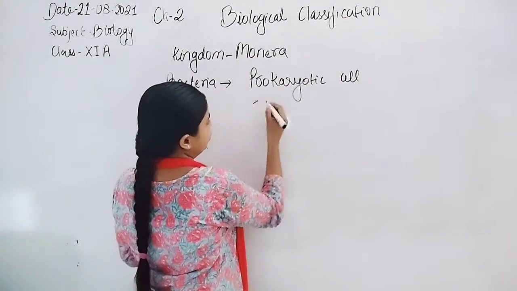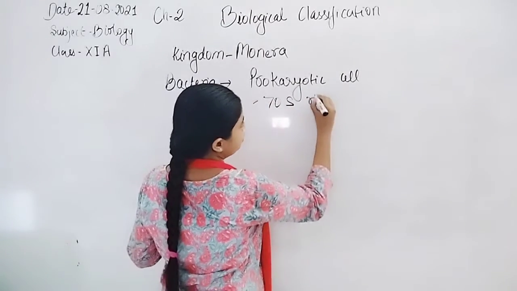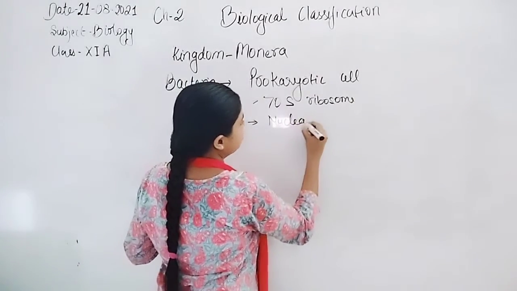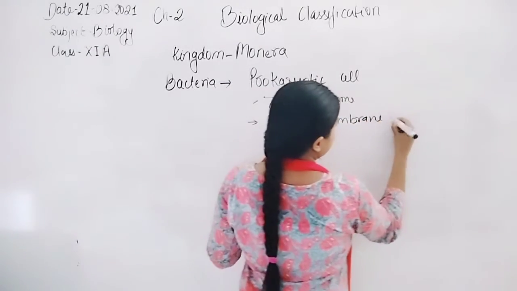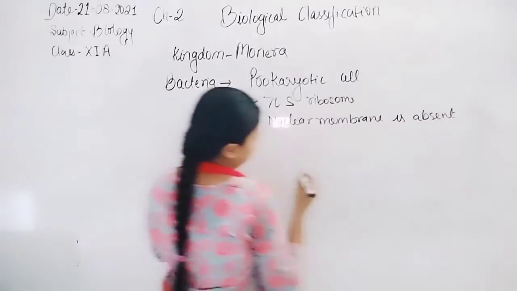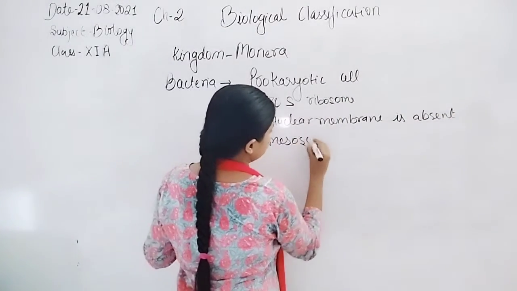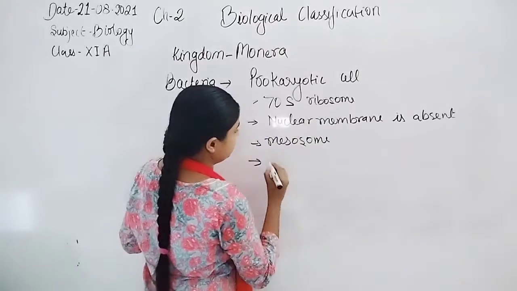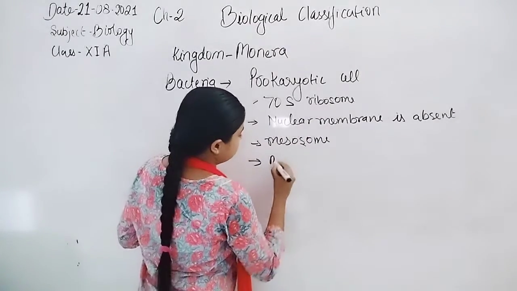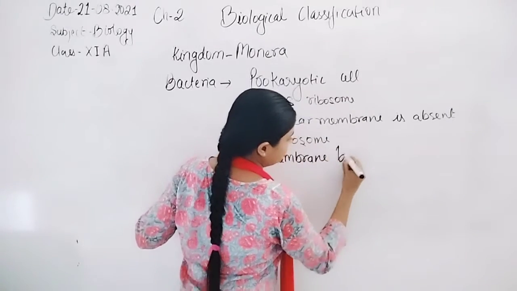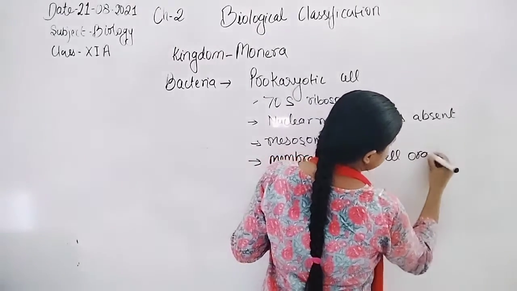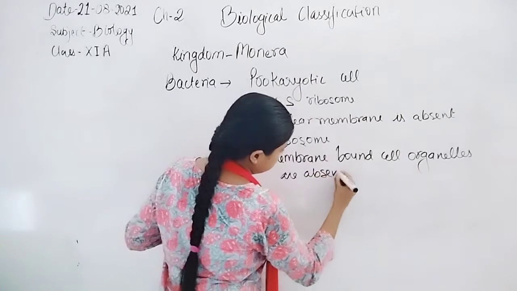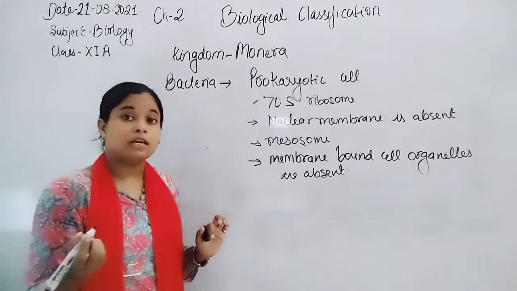The characteristics of the prokaryotic cell are the presence of 70S ribosomes, the nuclear membrane is absent, mesosome is present, and other membrane bound cell organelles are absent.